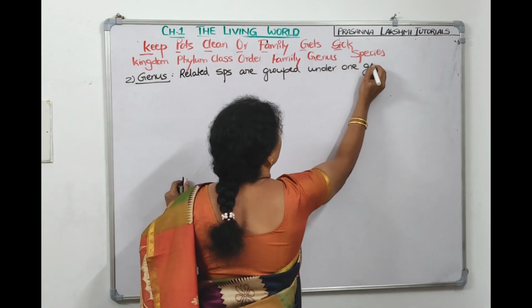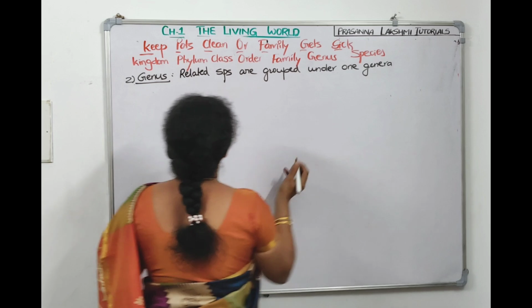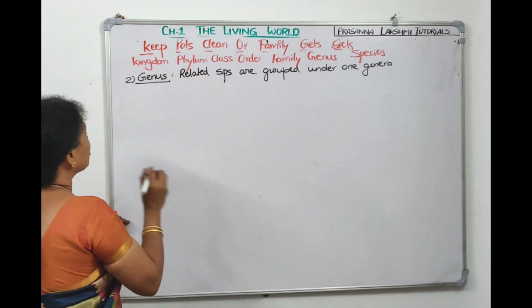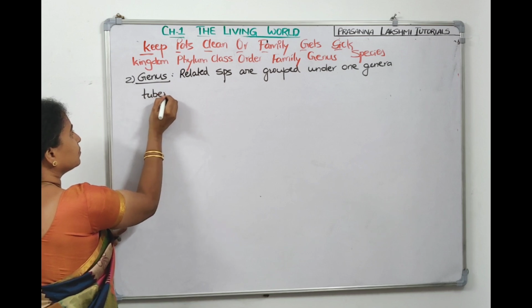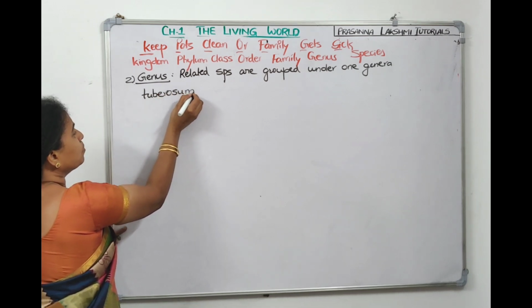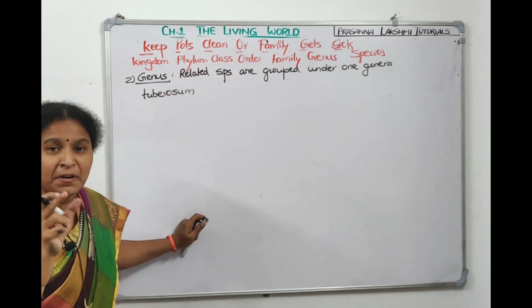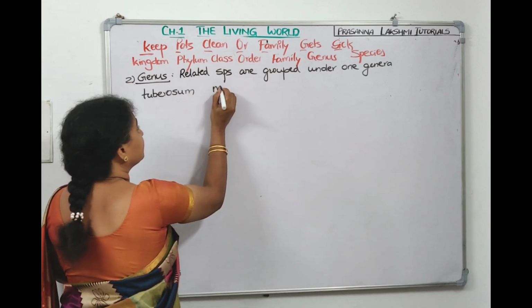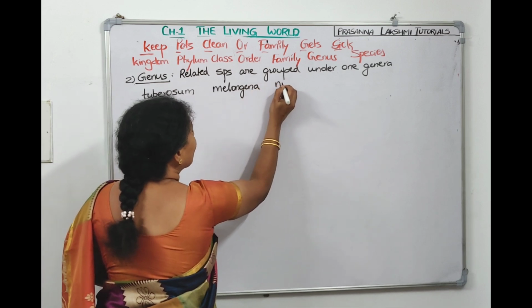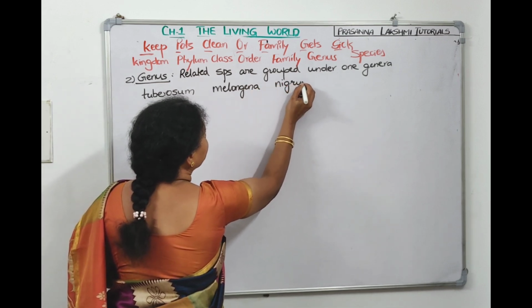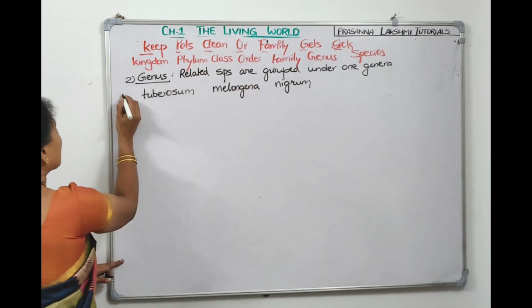Now, as I told you, we'll take three species for plants. One is tuberosum. What is tuberosum? Potato. Another species we will take is melongena, brinjal. Another one we will take is nigrum. So three species are there.